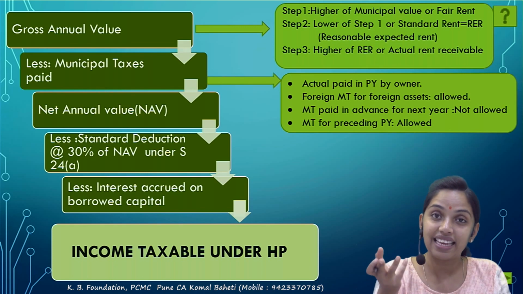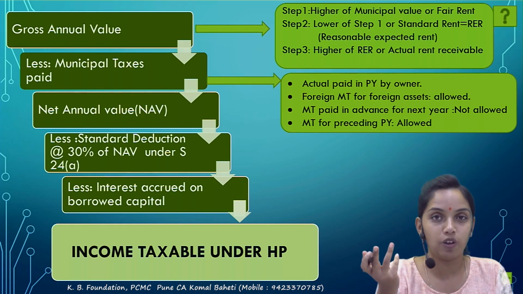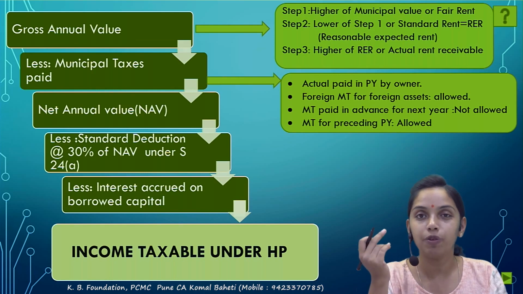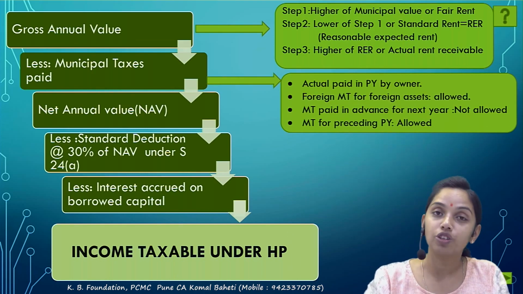Then in that case, the NAV could be negative. That could be a fine option. The municipal tax amount can be higher than the GAV. The NAV would be negative. So we'll do the question on this part.